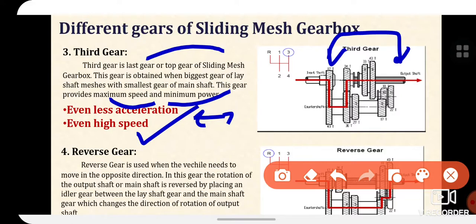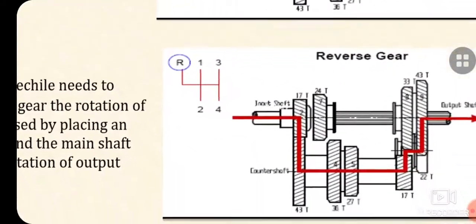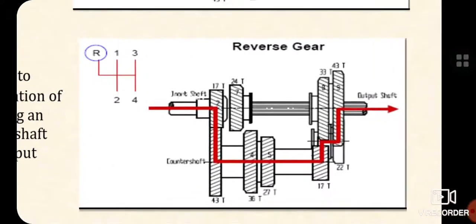And the reverse gear is used when the vehicle needs to move in the opposite direction. So that mechanism is shown here. As we have discussed, the position of the reverse gear is at the left corner. So in this manner the reverse gear can be demonstrated.